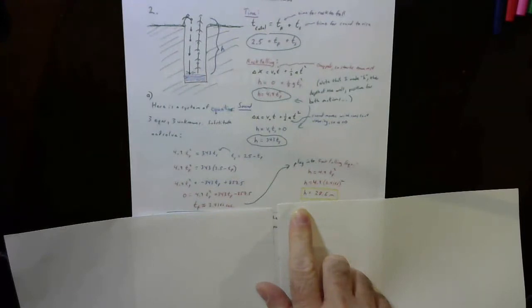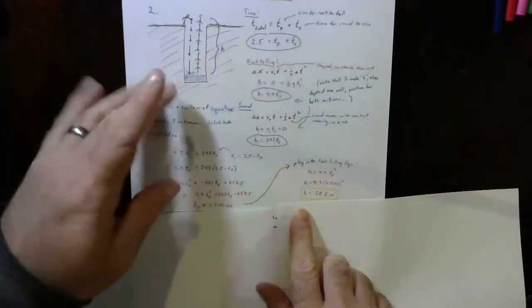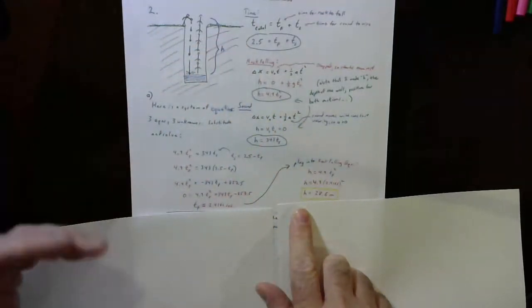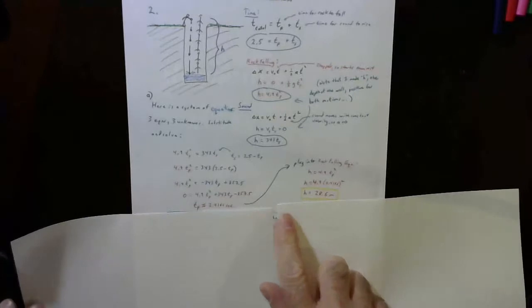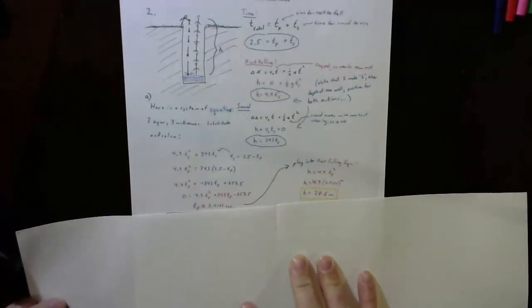Would have had a nasty square root. I would have had to square both sides and clean it up probably, but whatever. And I could have made square root of H be the variable, I guess. I could have solved a quadratic. It would have been a step cleaner, quicker doing it that way, but whatever. I found out the times too on the way. That's kind of cool. Okay, moving on, part B.